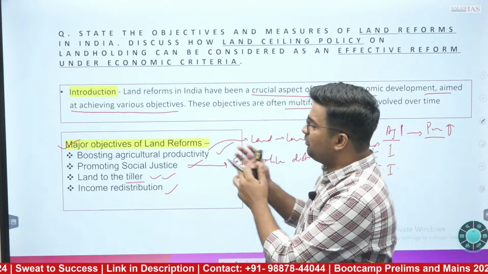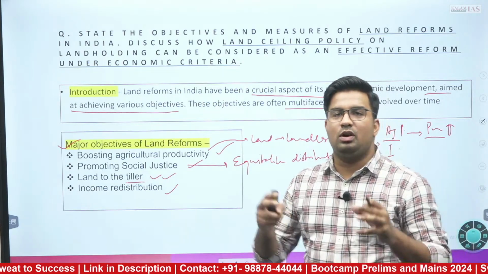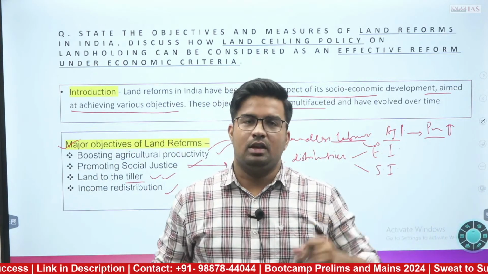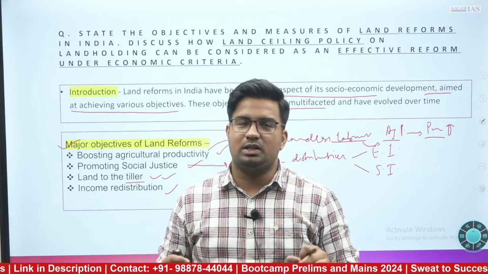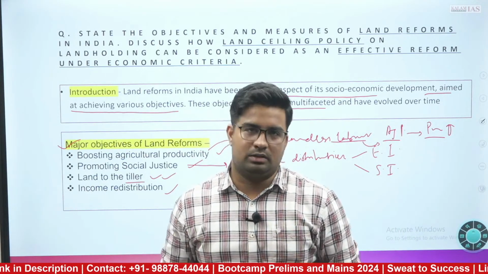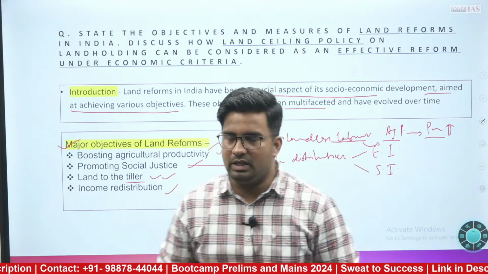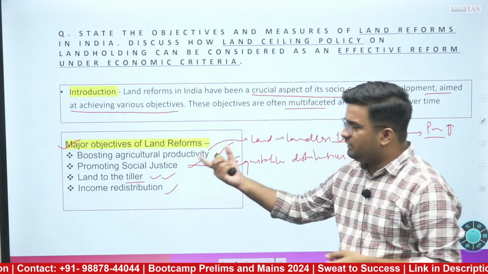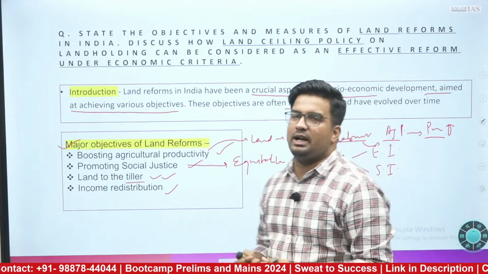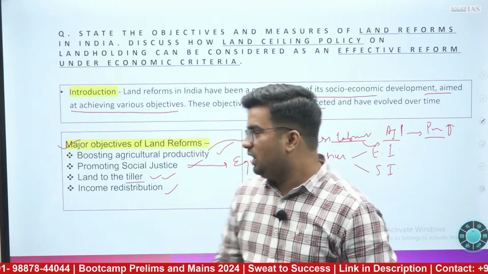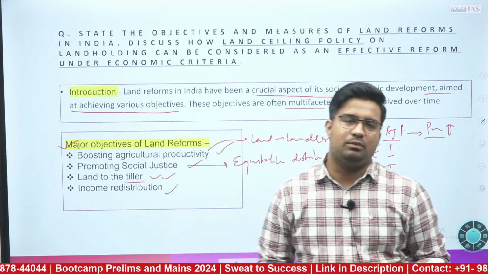That was the motive behind land reforms at that time, because we had major large landlords and the small and marginal farmers largely were the tillers who had almost no land or very less land with them. So if there is any possibility, let's do the land reform so that the equitable distribution of resources can be made, so that the larger main objectives can be fulfilled.